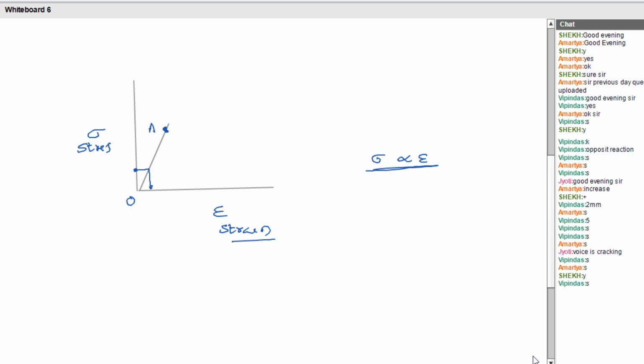That slope will remain constant up to the point A. That means d sigma by d epsilon will remain constant up to the point A. The sigma is proportional to strain. Up to this clear?